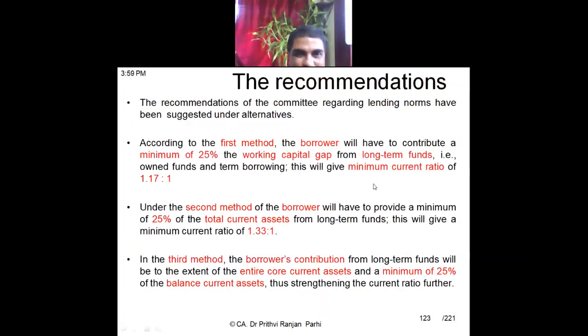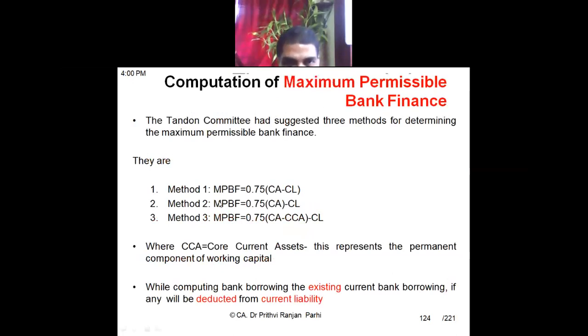Okay, let me show you this thing. You see, the borrower will have to contribute 25%. Borrower means the businessman himself has to contribute 25%. So how much can the bank give? Bank can give a maximum of 75%. The borrower has to give a minimum of 25%. So that is the point.